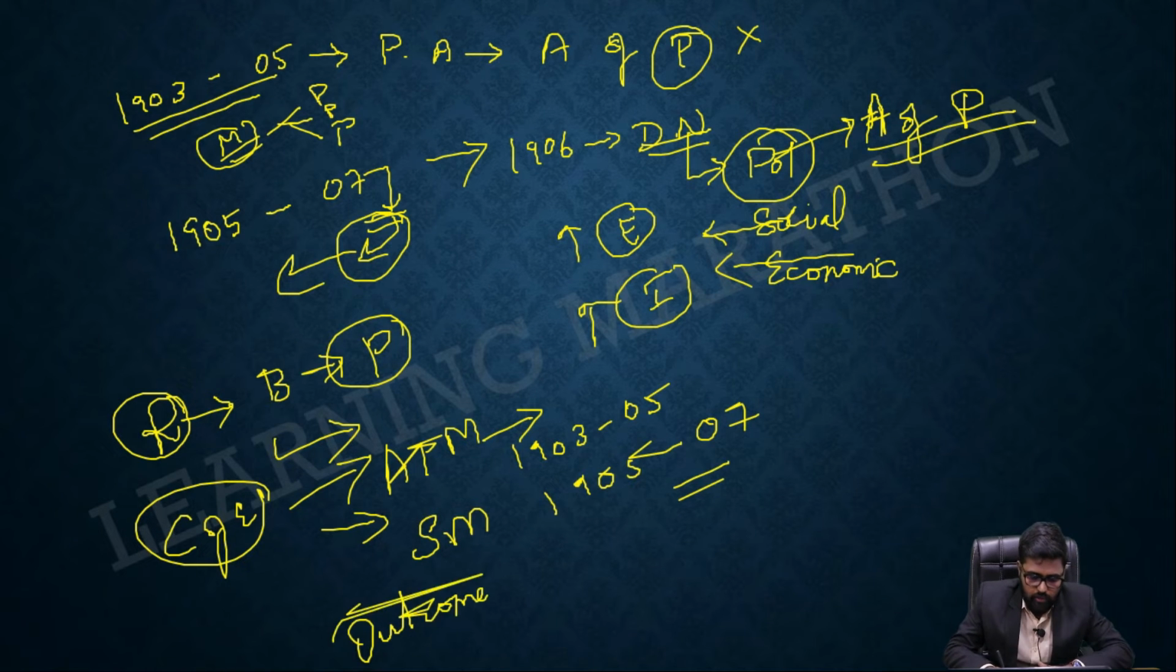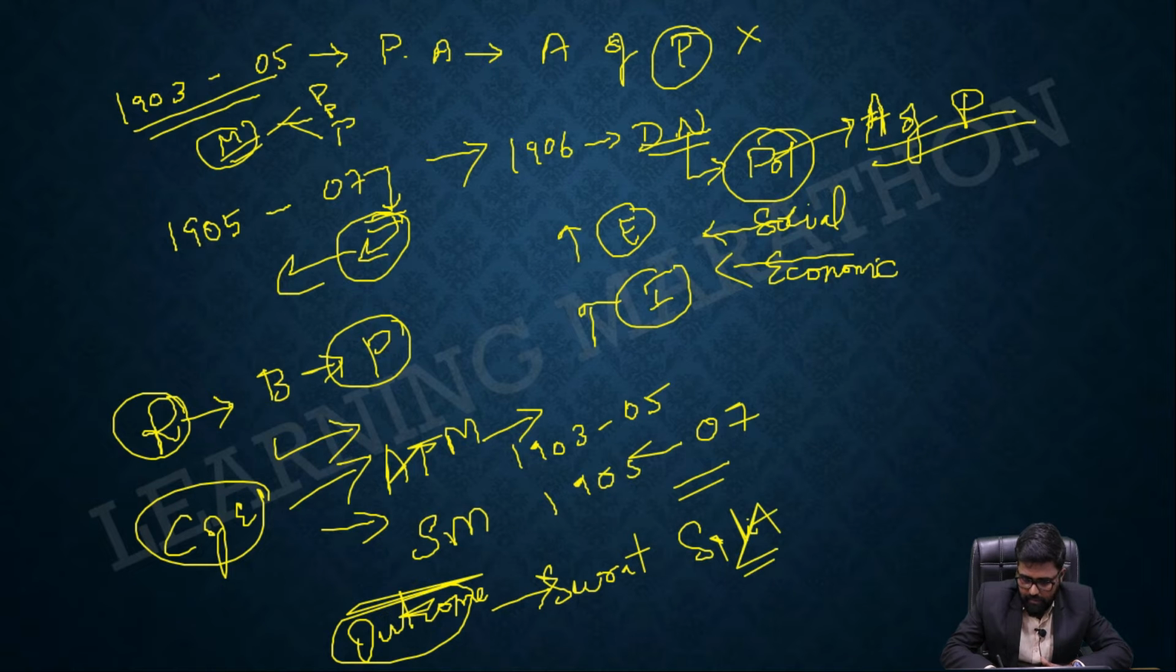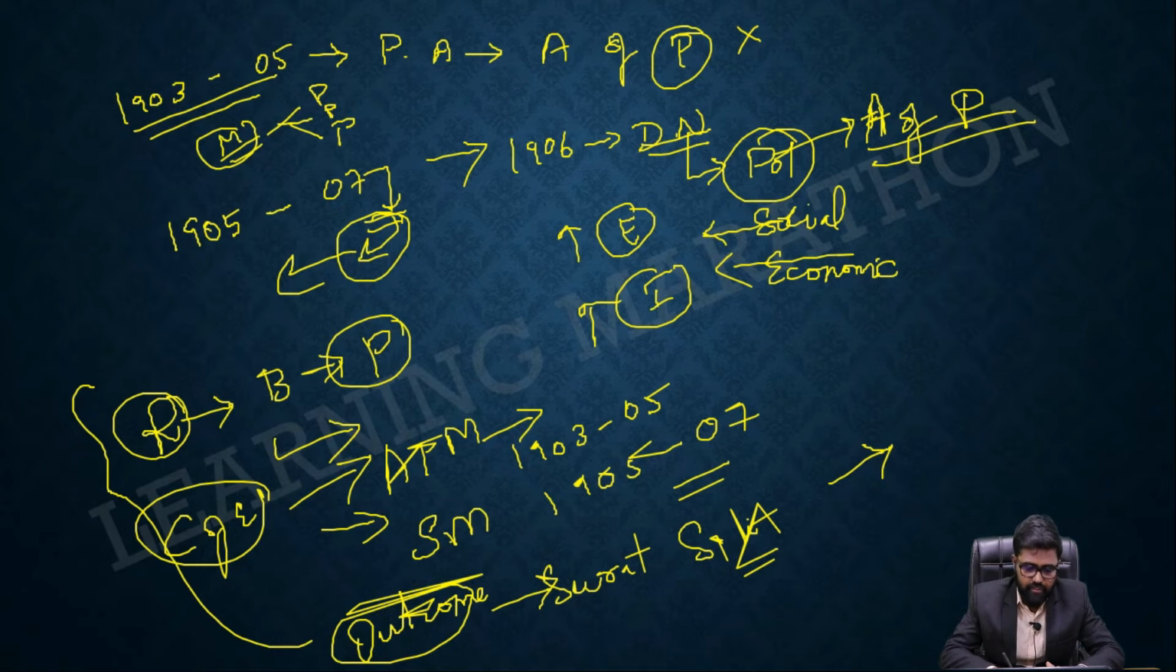And what is the outcome? The outcome is the Surat split. The extremist leaders were arrested. For example, Bal Gangadhar Tilak got arrested, Lala Lajpat Rai escaped to America, and Bipin Chandra Pal retired from active politics. So the extremist leaders were cornered, and the moderates realized that they are weak without the extremists at that point in time. That is the outcome of the movement.